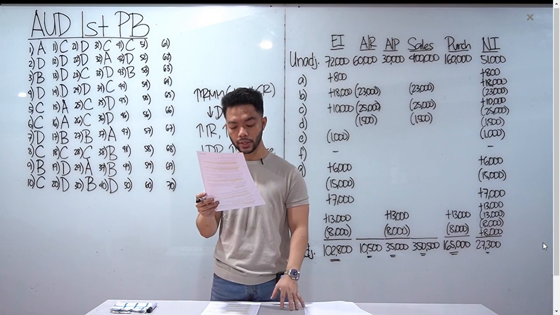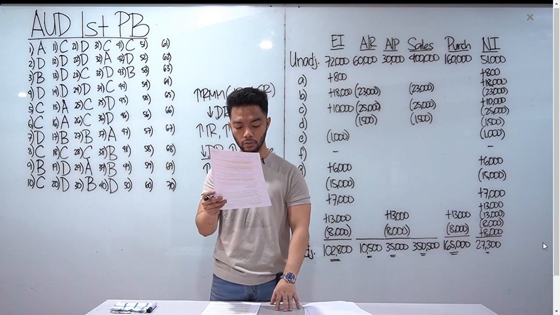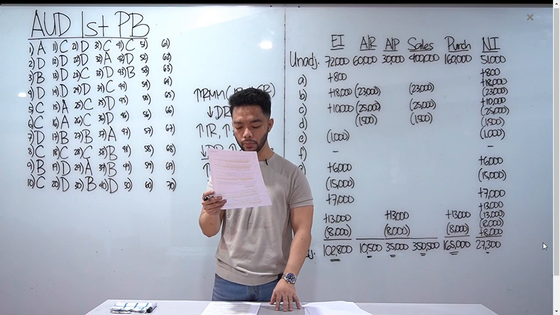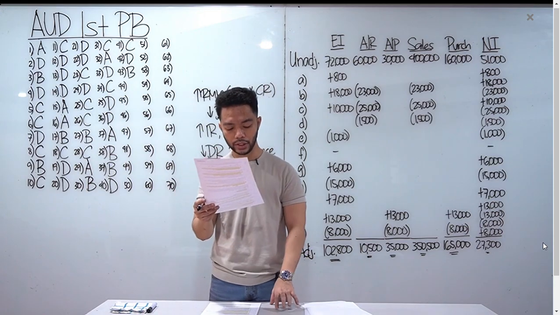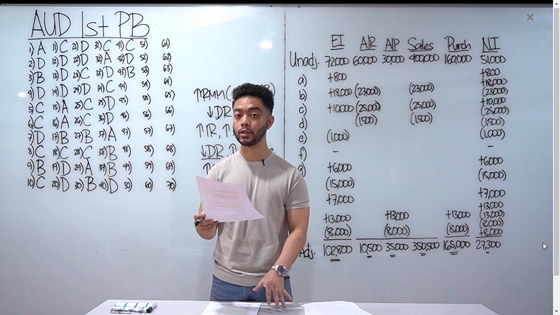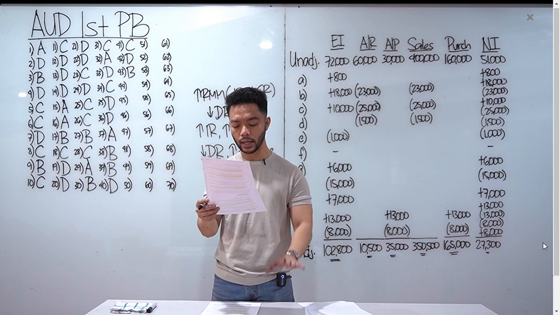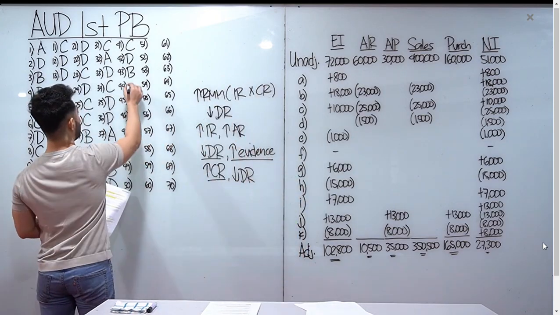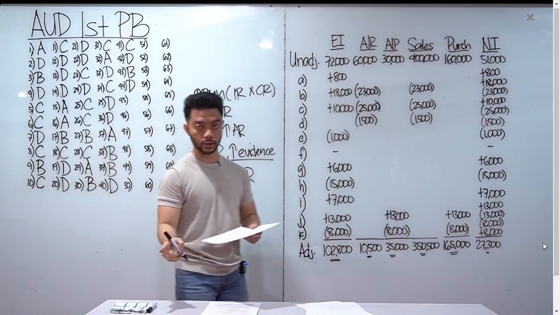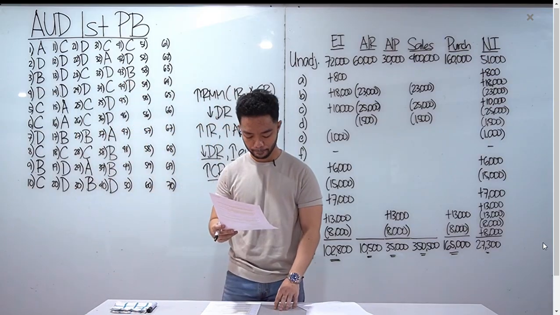44, a CPA has been engaged to perform review services. Identify which of the following is a correct statement. Okay, so yung A, the CPA must perform basic audit procedures necessary to determine the statements are in conformity. Letter B, the FS are primary representations of the management. Dapat yan. Letter C, the CPA may prepare the statements from the books, hindi dapat si management yan. Ang tama lang dito, class, ay letter D, the CPA is performing a limited assurance engagement. So, ayan. Kapag review, limited assurance. Kapag audit, yun yung reasonable assurance.